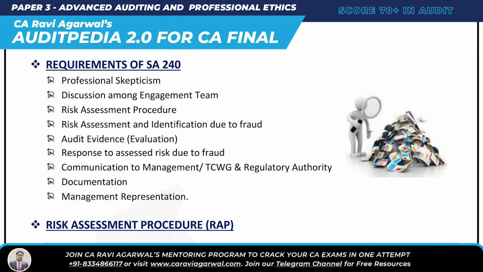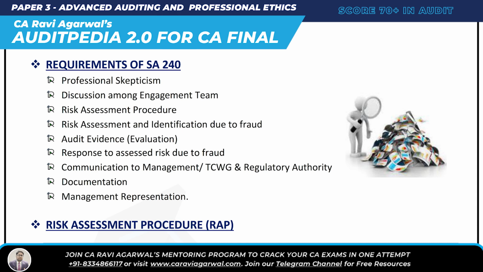Next is the requirement of SA 240. So what does SA 240 require? It says maintain professional skepticism, number 1. Then keep discussing with your engagement team. And then risk assessment procedure, RAP, and identification of risk due to fraud. And then whenever you get audit evidence, you should also evaluate the audit evidence. Response to assessed risk due to fraud: whenever you are able to identify and assess the risk, you should also respond to the assessment.